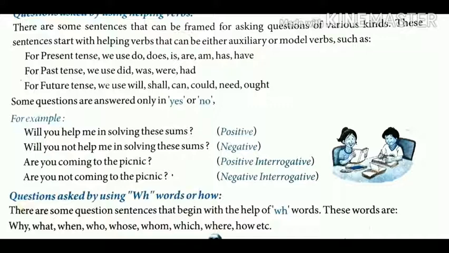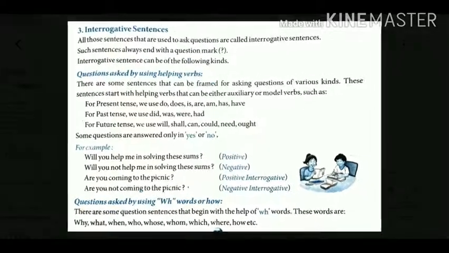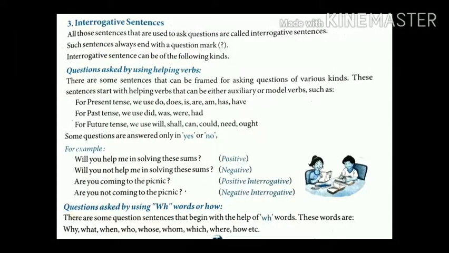Questions asked by using WH words or how. There are some question sentences that begin with the help of WH words. These words are why, what, when, who, whose, whom, which, where and how, etc. WH words are used in interrogative sentences to frame a question.